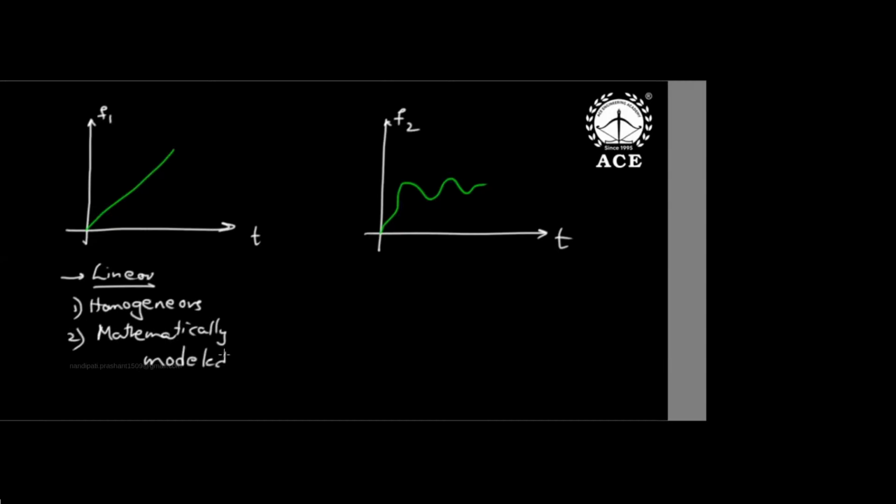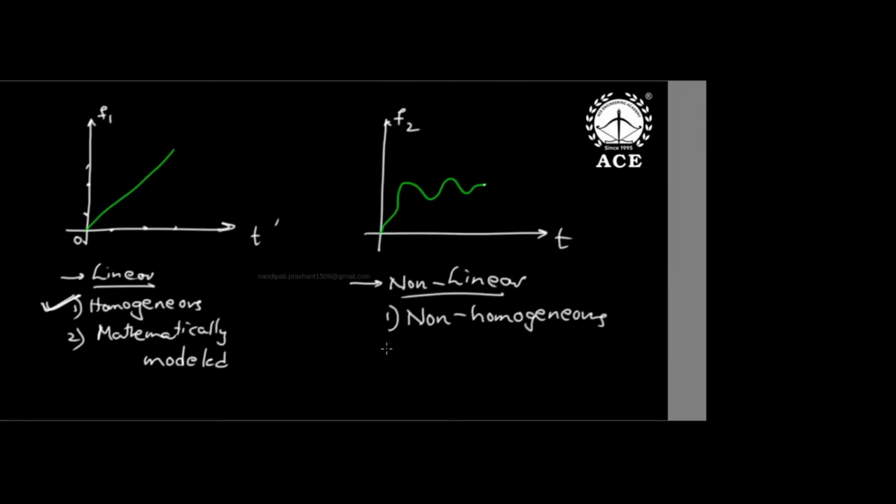Suppose it is a voltage function, a ramp function. At 0 second 0 volt, 1 second 10 volt, 2 second 20 volt, 3 second 30 volt, 4 second 40 volt, 10 second 100 volt. Like that I can predict the future. So linear systems are homogeneous systems, easy to understand, and they can be modeled accurately in maths. Homogeneity and proportionality are very important. But here, suppose the voltage is increasing, suddenly decreasing, again increasing. After this point, is it increasing or decreasing? You cannot predict. This one is homogeneous and predictable, but this is non-homogeneous. So this is a non-linear system or non-linear response because it is non-homogeneous.